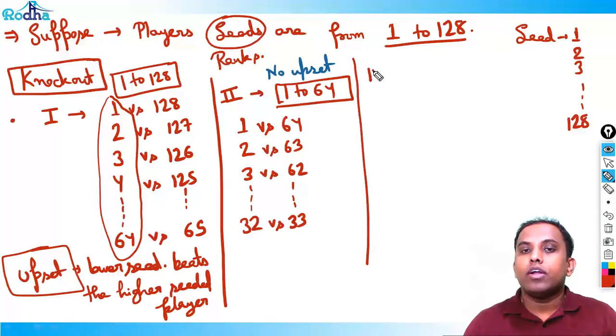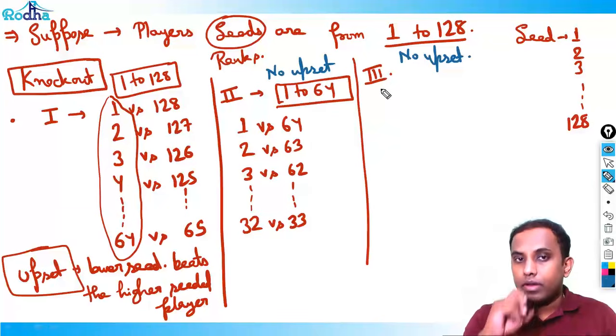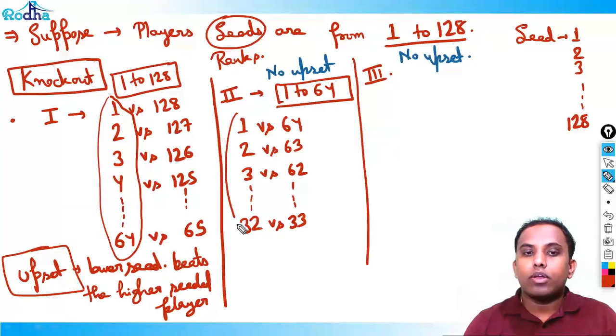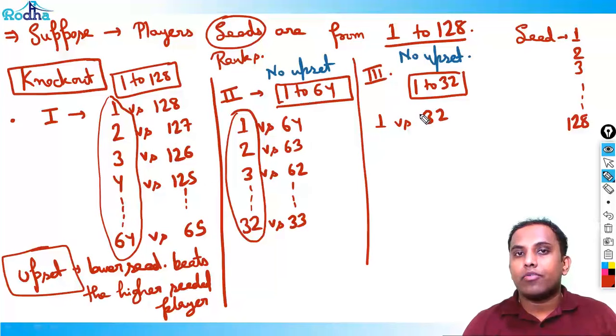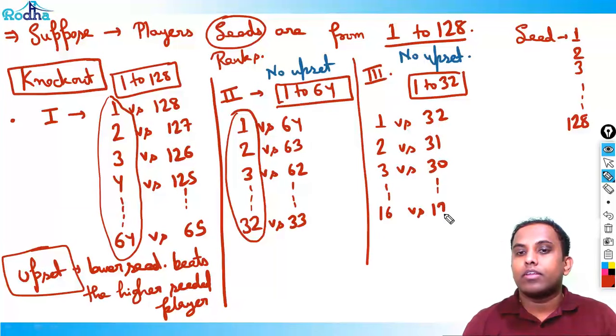Okay. Now for the third round, again if there is no upset. Try to understand this set. If there is no upset, again all the top ranked players will qualify. They'll beat the lower ranked players and 1 to 32 will reach the third round. Again the matches will be like 1 versus 32, highest seed versus lowest seed. Then 2 versus 31, then 3 versus 30. Like that it goes till 32 half is 16, so 16 versus 17.